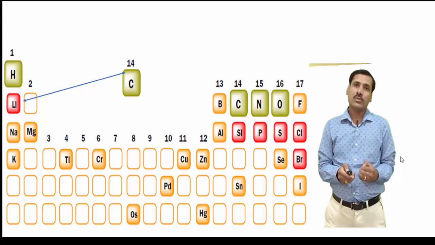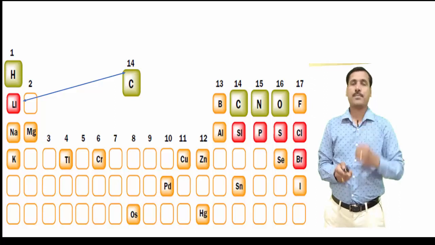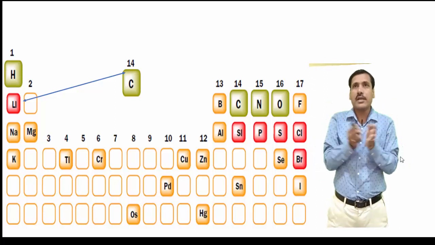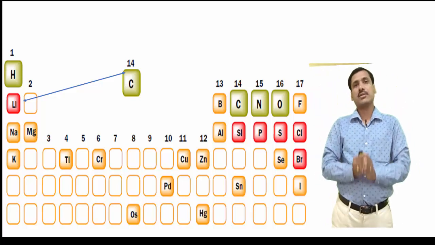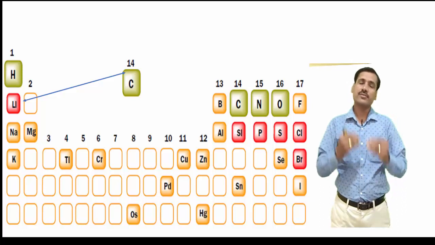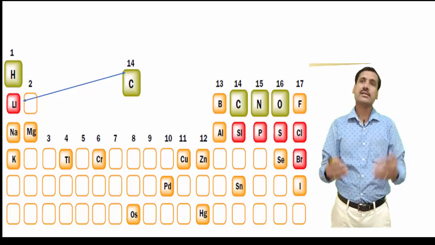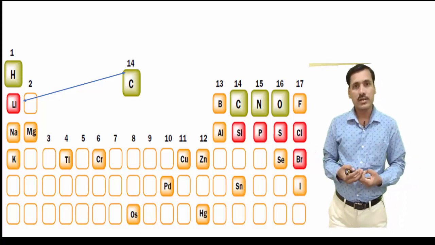One should be able to count out how many bonds a carbon can form with a particular element. Here what I am trying to do is list out the various functional groups which are present in organic chemistry, and how carbon forms different bonds with different elements, and that results in the formation of various functional groups in organic chemistry.